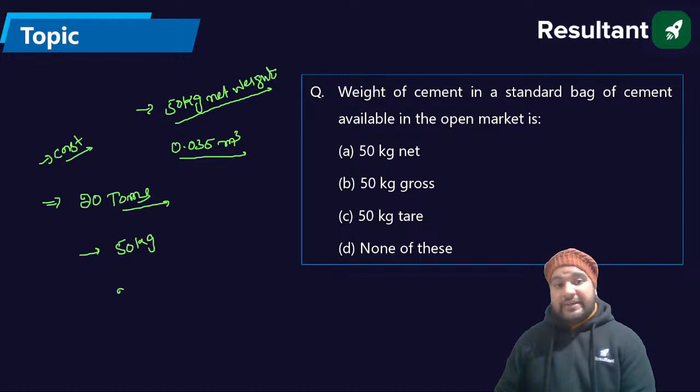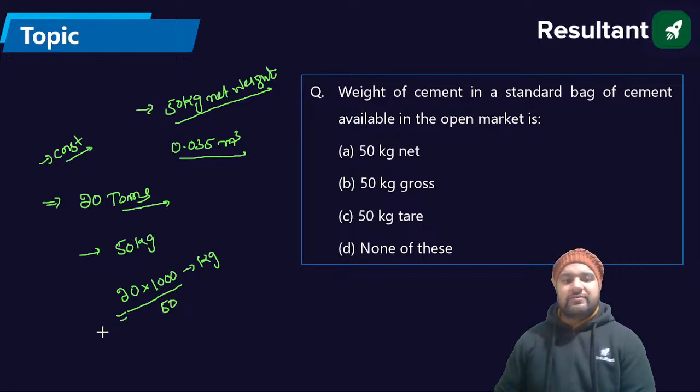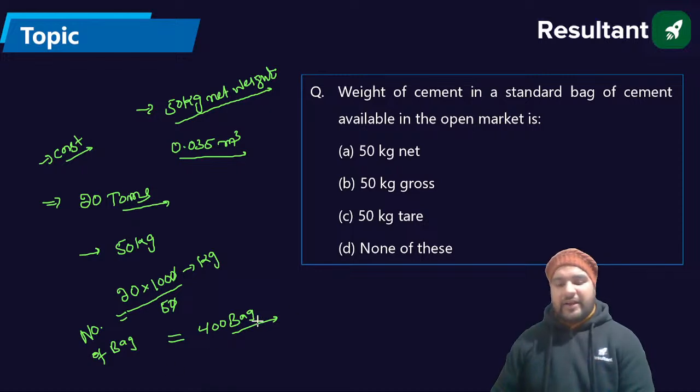First, I will calculate the 20 tons in kg, so I multiply by 1000 to get the kgs, divided by 50. This will give me the number of bags of cement, and that is 400 bags. So 20 tons of cement will be 400 bags of cement.